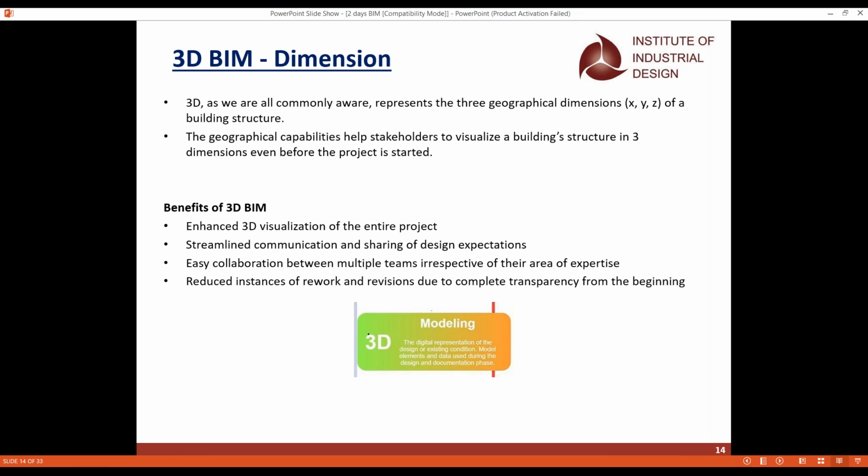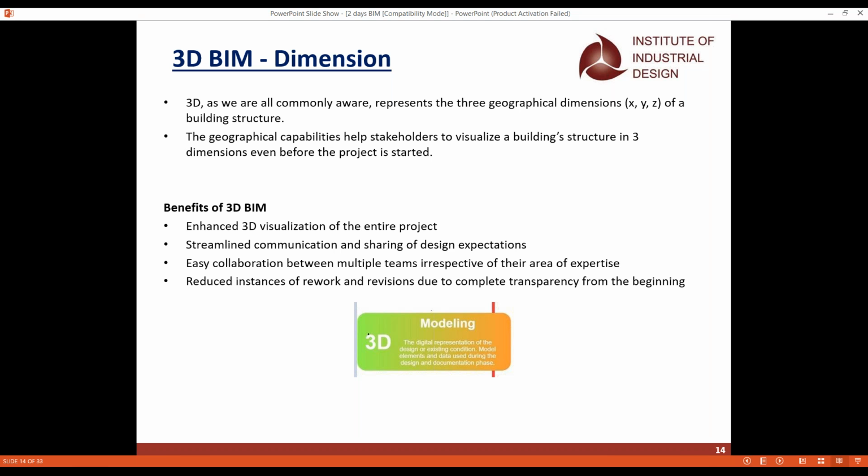But the next moment the client will tell us, can you change this paint, because this paint will not suit my model. So the next moment you will change your paint, and you will satisfy their design expectations, their requirements. That is the next benefit of using the 3D BIM. Whatever expectations you have from the client, you can meet them with the help of the 3D BIM.